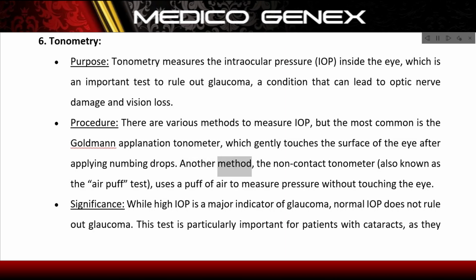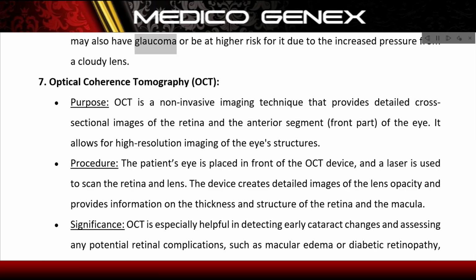Another method, the non-contact tonometer, also known as the air puff test, uses a puff of air to measure pressure without touching the eye. Significance: while high IOP is a major indicator of glaucoma, normal IOP does not rule out glaucoma. This test is particularly important for patients with cataracts, as they may also have glaucoma or be at higher risk for it due to the increased pressure from a cloudy lens.